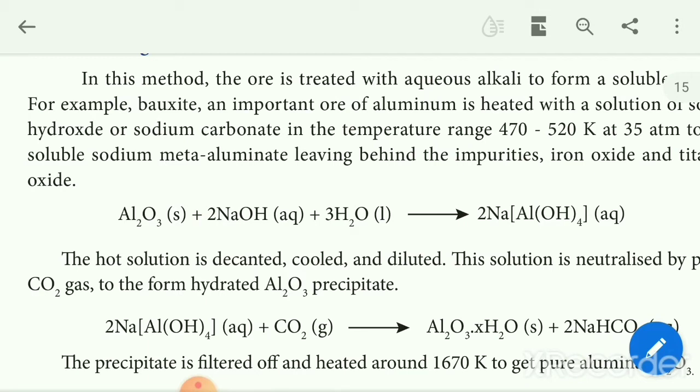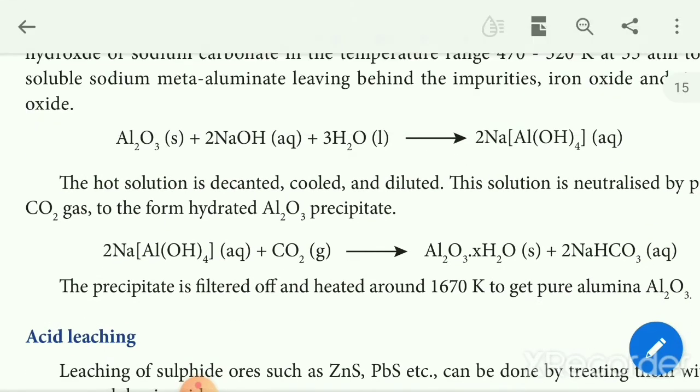The hot solution of sodium meta-aluminate is decanted, cooled and diluted. This solution is neutralized by passing CO2, and hydrated aluminum oxide is precipitated. This precipitate is filtered and heated at around 1670 Kelvin to get pure alumina, Al2O3.